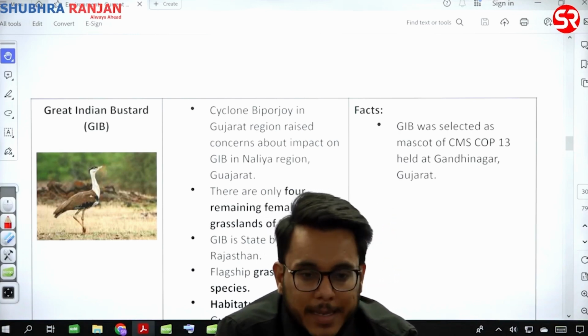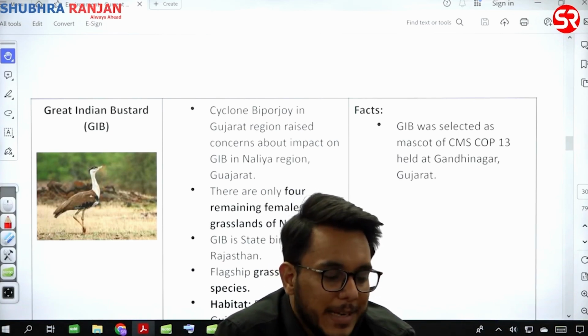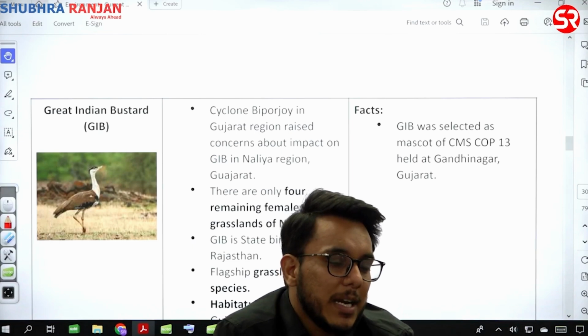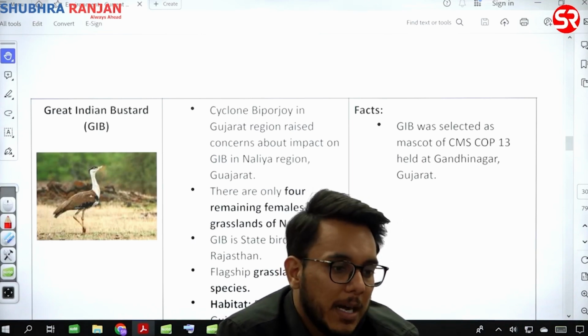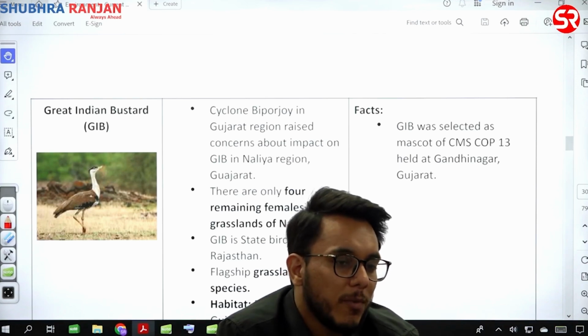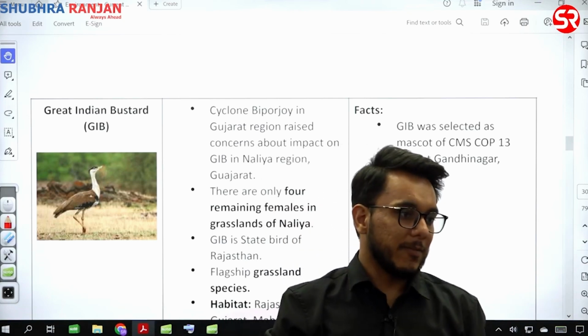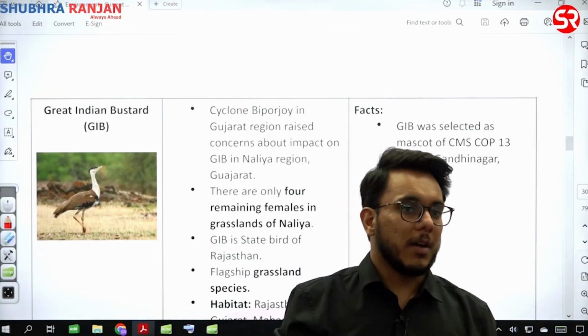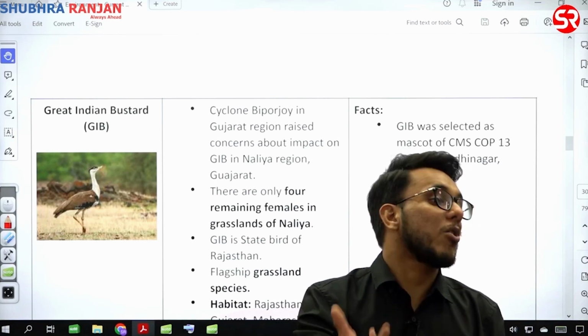ठीक है, keystone species. Okay, now understand many a time keystone species and flagship species are used interchangeably also. But sometimes what happens, flagship species is used more for that particular kind of animal which is iconic to a particular area. Just for example, the moment you will think about Assam, one-horned rhino might come to your mind.